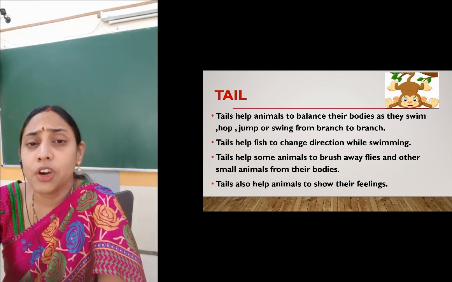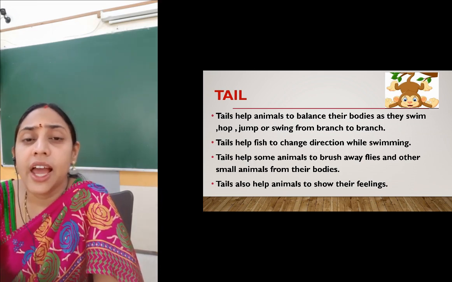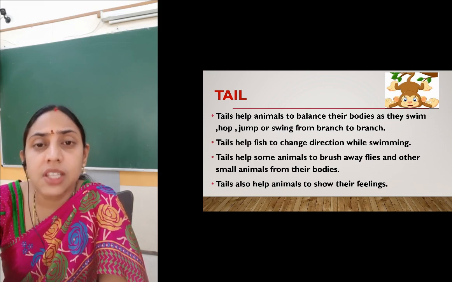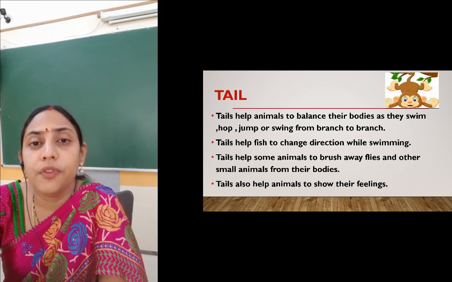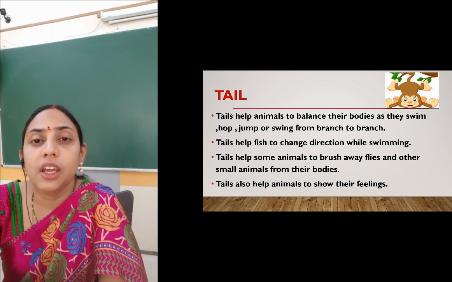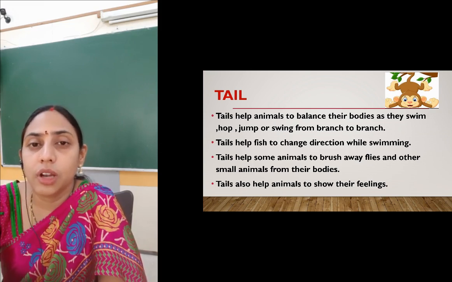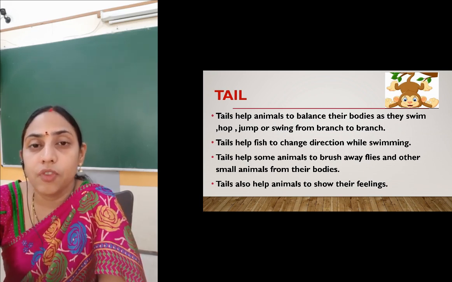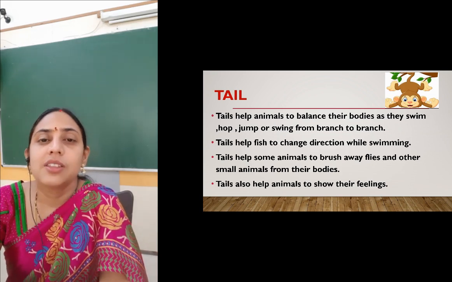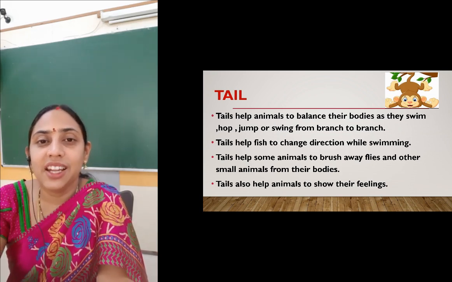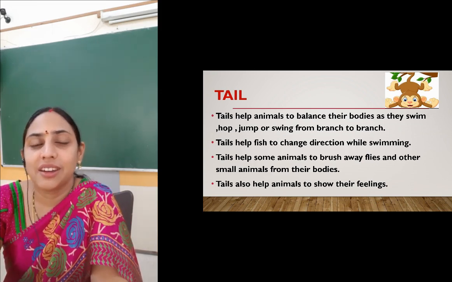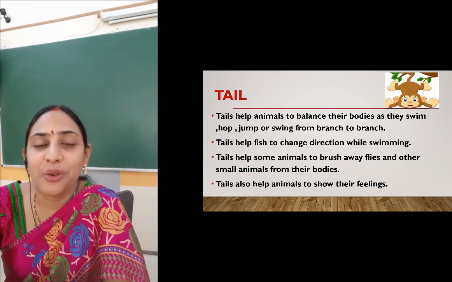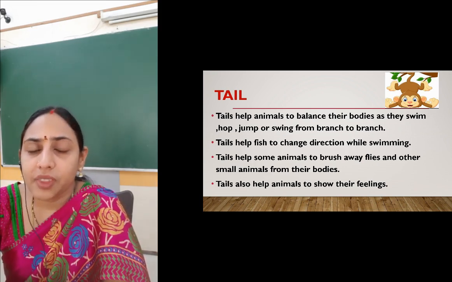Then if we talk about fish, the tail of the fish helps it to change direction. When the fish pushes the water with the help of its tail in one direction, it can move in another direction. So in the fish, the tail helps to change the direction in which it is swimming. And some pets move their tail to show their feelings, right? So we have seen that tails play such an important role for the animals, right?